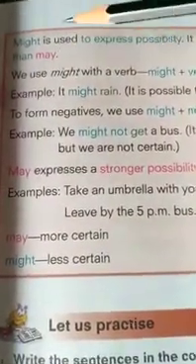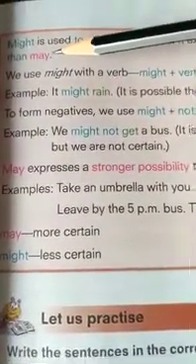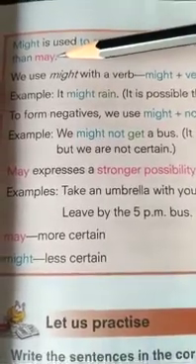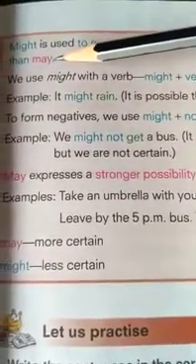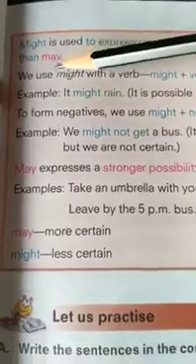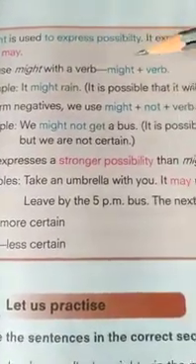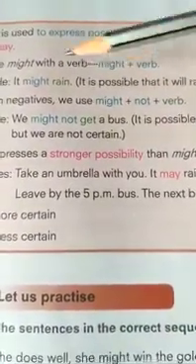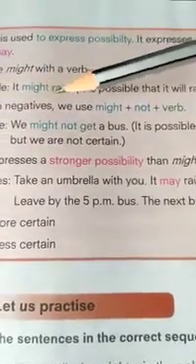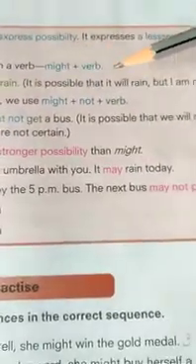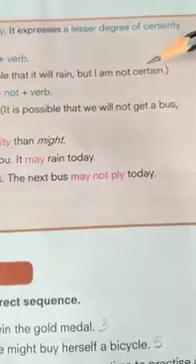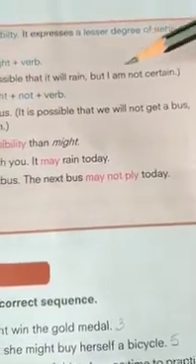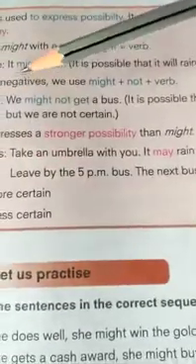Then may is more possible, like I may go. I may go means you are showing a strong certainty towards going. We use might with a verb. So you say might plus verb. Example, it might rain. It is possible that it will rain, but I am not certain. That is, I am not sure, right?